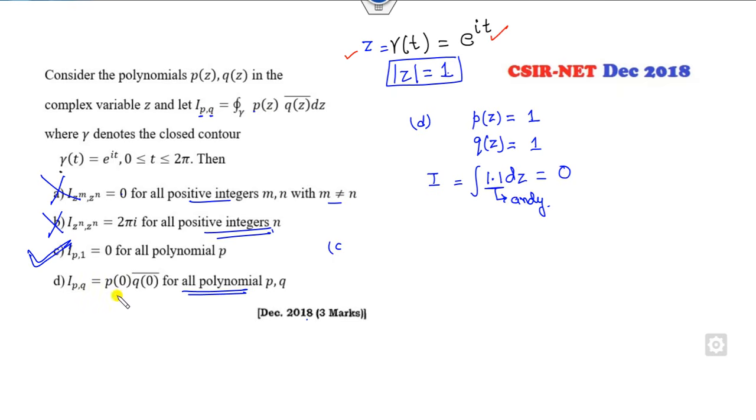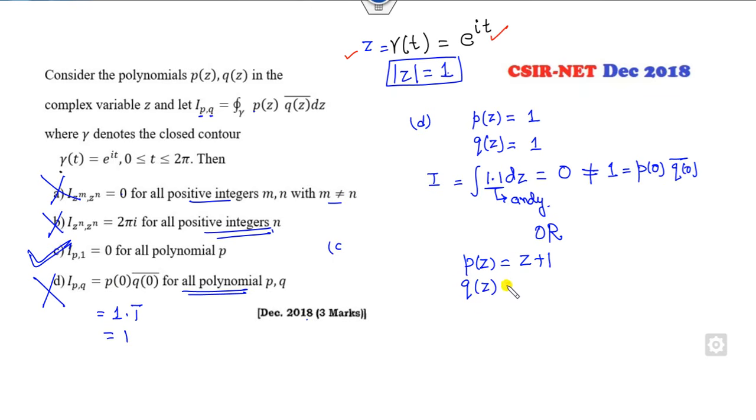But look at the right hand side. What is P of 0? 1. Q of 0 is 1. So 0 is not equal to P of 0 times Q of 0. So this option is discarded. Or you can choose any other polynomial as well. If you choose the polynomial, let's say, z plus 1 as a first degree, and Q I can choose as a single 1. Then what will be your integral? It is z plus 1.